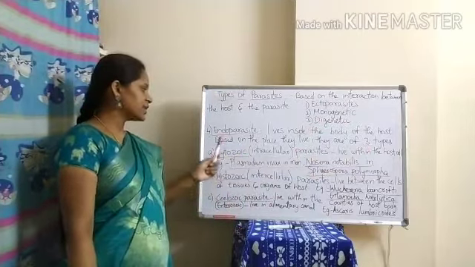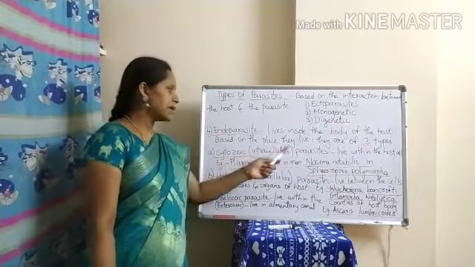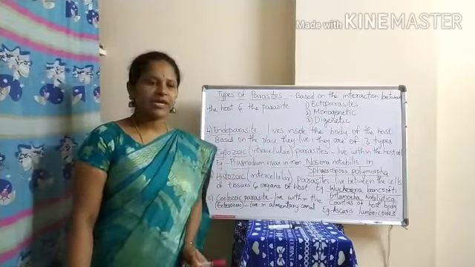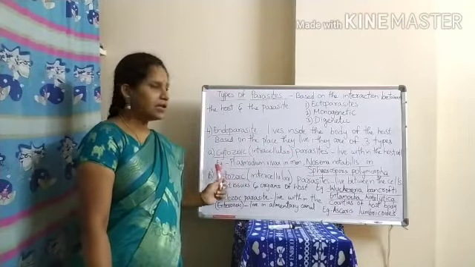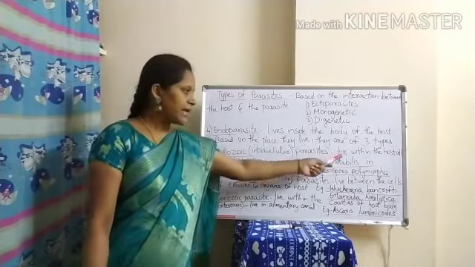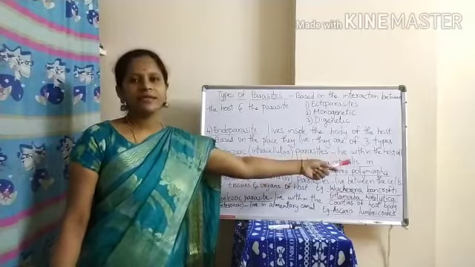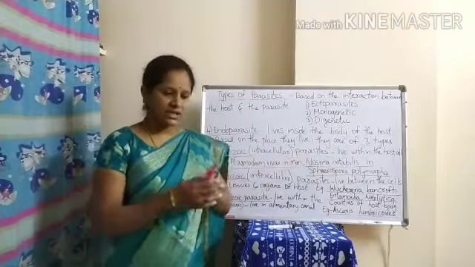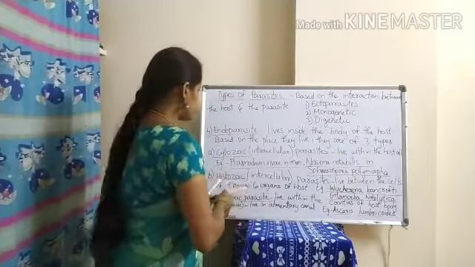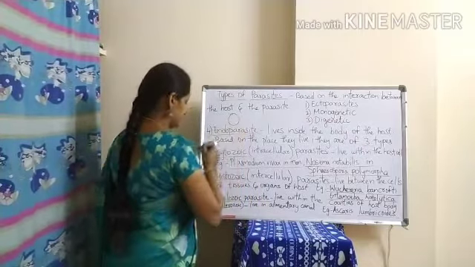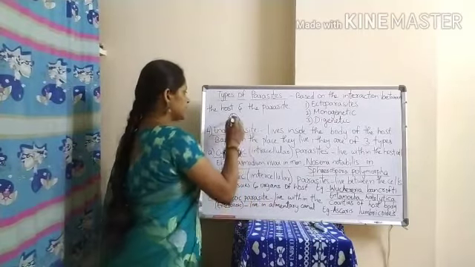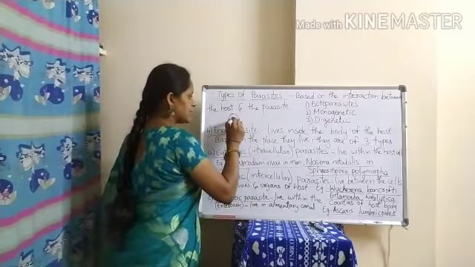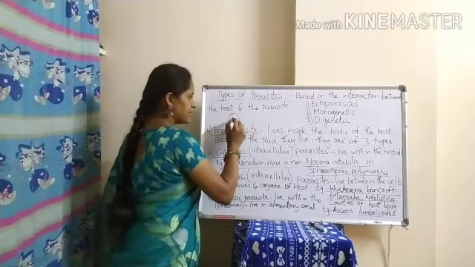The first one is cytozoic parasites. Cyto means cell. These are parasites which live within the host cell. For example, this is the cell and this is the parasite.